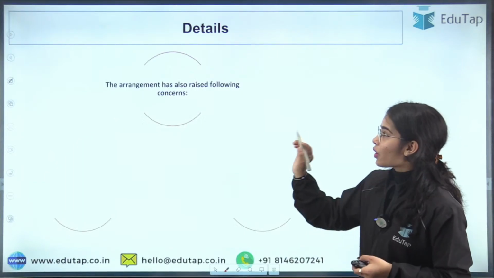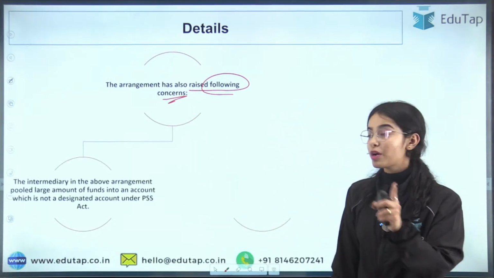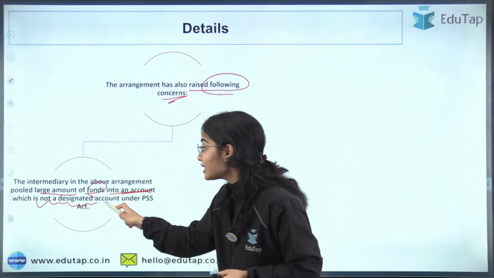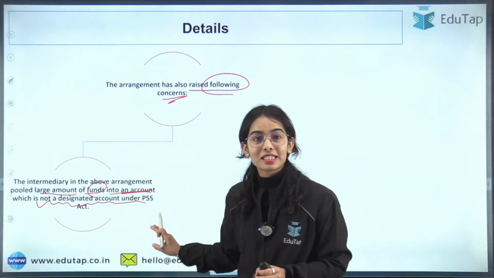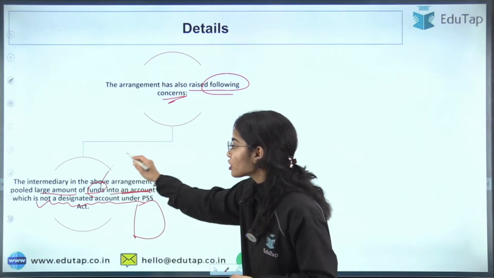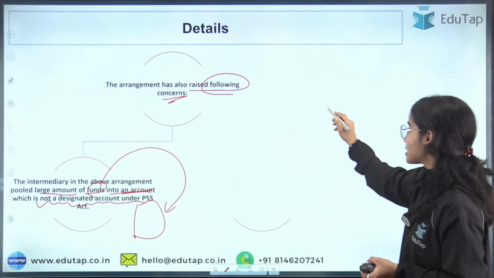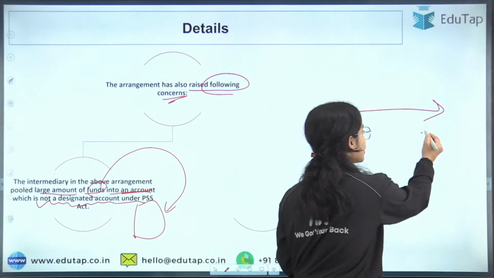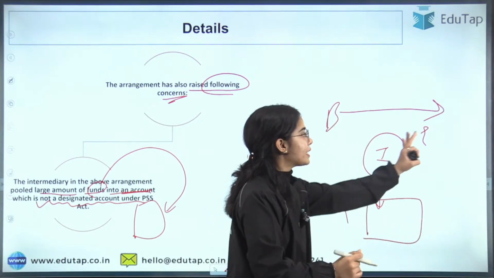Clear? Okay. Now the arrangement has also raised the following concerns. The intermediary in the above arrangement pooled a large amount of funds into an account which is not a designated account under the PSS Act. That means under the Payment and Settlement Systems Act, no account has been designated for such a large amount of funds being collected by this intermediary. Businesses are sending huge amounts of money for other entities through this intermediary, which keeps it with itself before sending it to the entity.